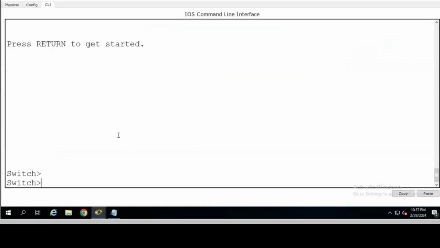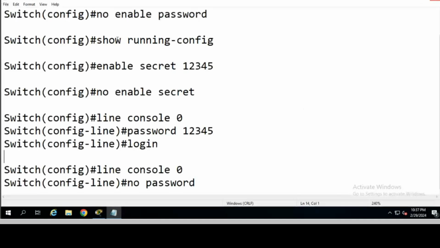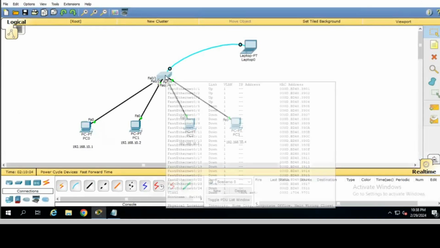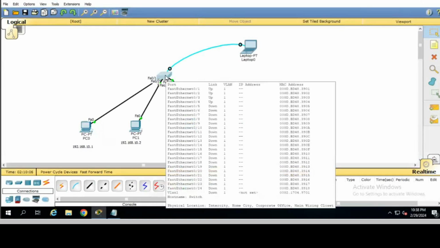Okay, so after this password, the next thing is VLAN. VLAN means virtual LAN. So what is the meaning of this virtual LAN? If you look at this switch, you can see we have 24 ports available. So VLAN means what? VLAN is a group of all the ports, all the 24 ports.